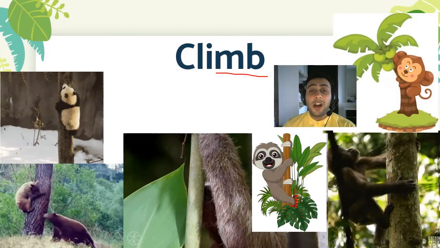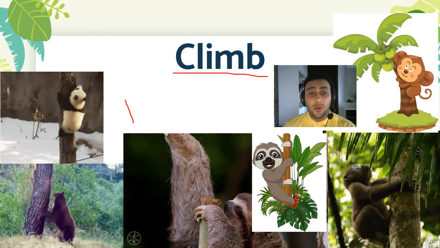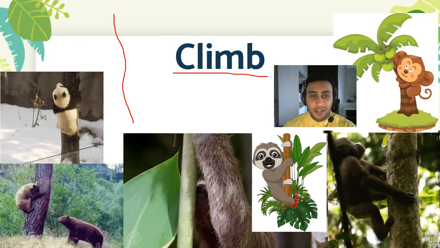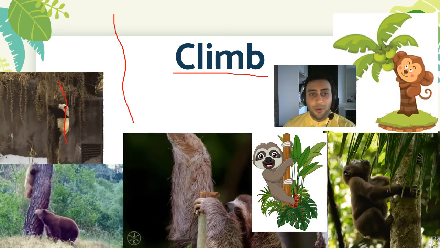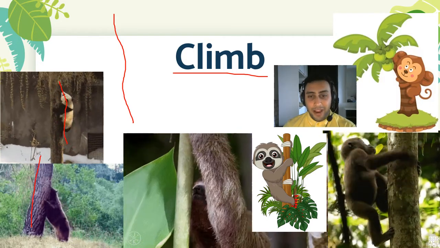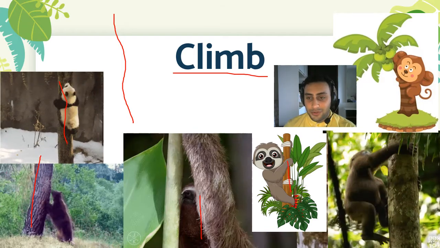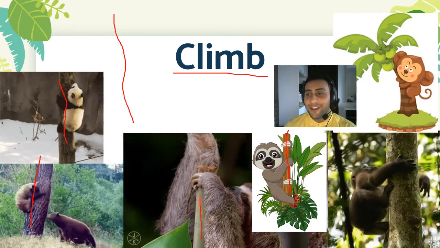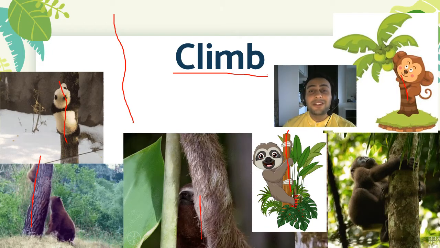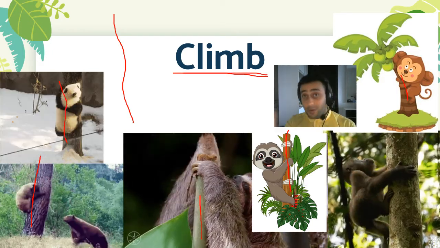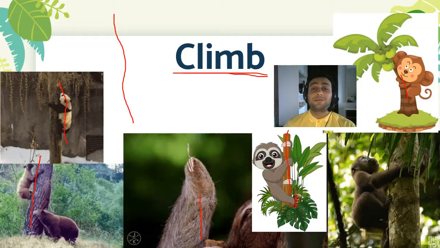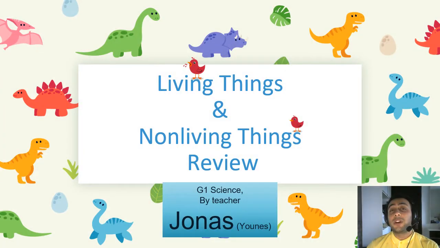Next is climb. Climb is when you go up on something. Look at this panda going up on a tree, or this bear. Oh, look at this sloth going up on a bamboo tree very slowly, or this monkey. So this is called climb. You and I can climb too. Okay. So these were the movements.